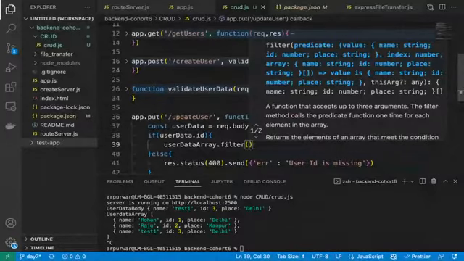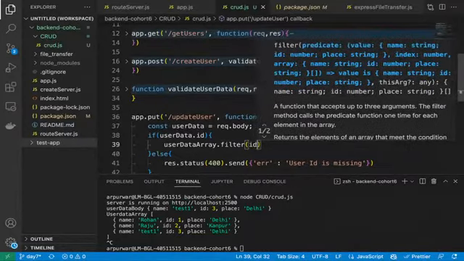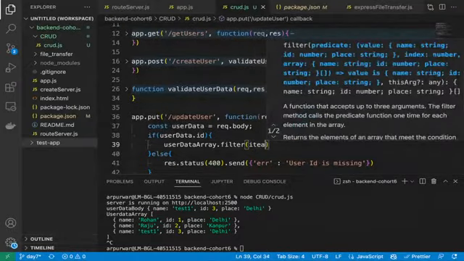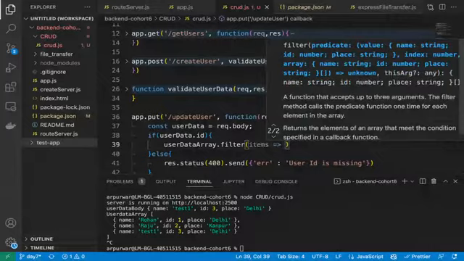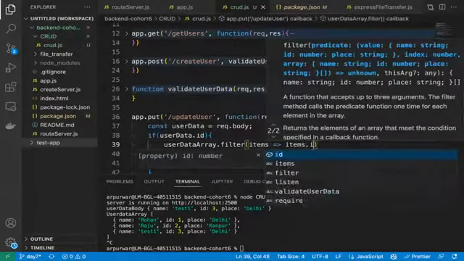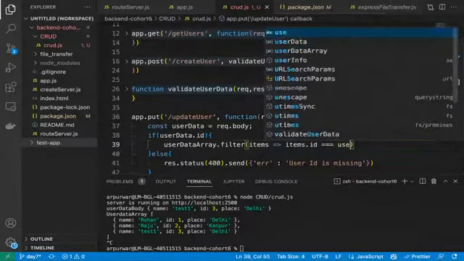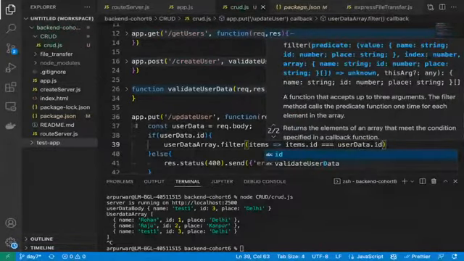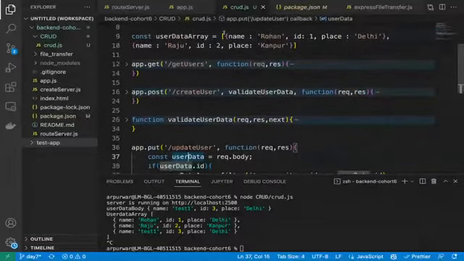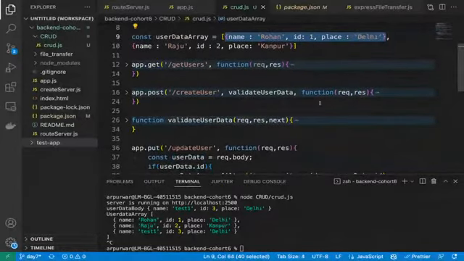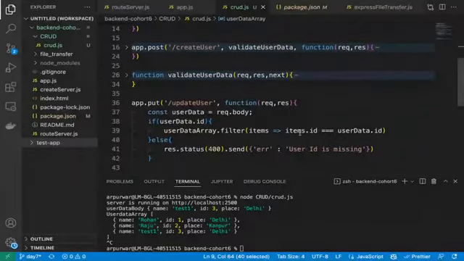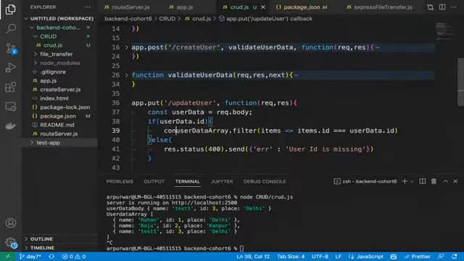That this particular ID exists in there or not. So we can write ID or items, correct, and then we can simply write items.id equal to the userData.id. Correct. How does filter work? Filter will iterate over each object, and wherever this ID is matching, it will return us the data. Let's see what it is returning to us.